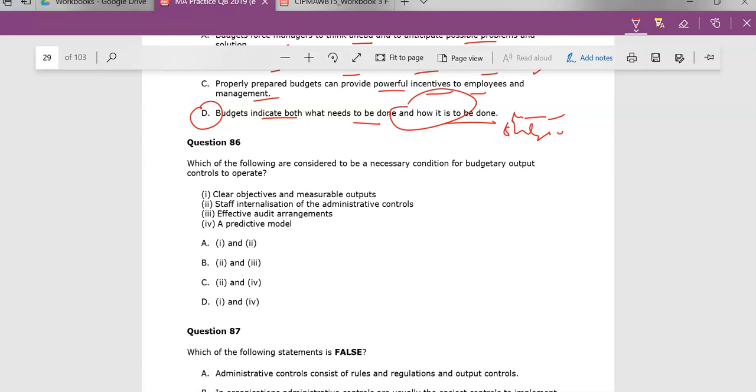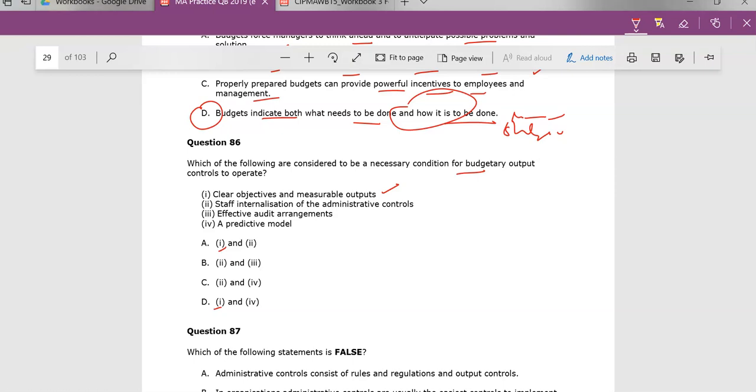As you can imagine, 186 carries on with something similar. Budgets should have clear objectives and measurable outputs. I'm sure you'd all agree. So we know that I is correct. It's still an exam, so we must think strategically. Staff internalization of administrative controls. No, not necessarily for budget output controls to operate. You don't need to have staff internalization of administrative controls.